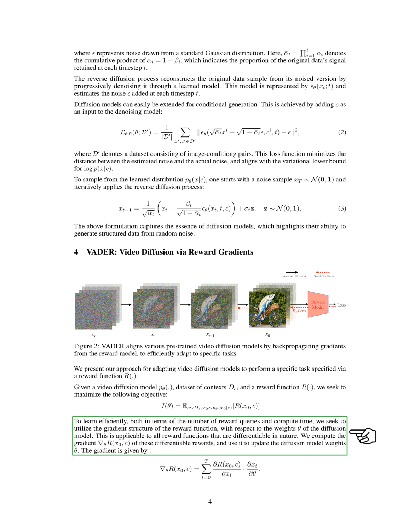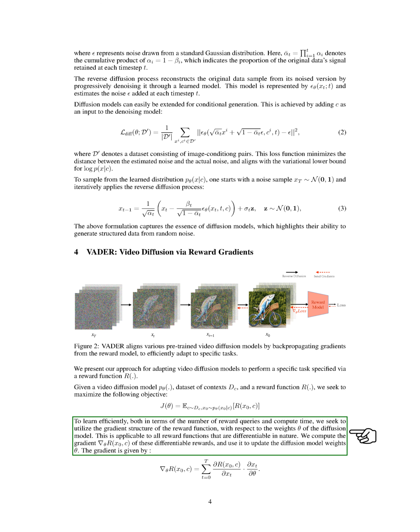VADER allows flexibility in denoising schedules and prevents over-optimization by using truncated backpropagation. We consider various reward functions for aligning video diffusion models, such as image-text similarity reward, video-text similarity reward, image generation objective, and video generation objective. These reward functions help in aligning the generated videos with the desired tasks.